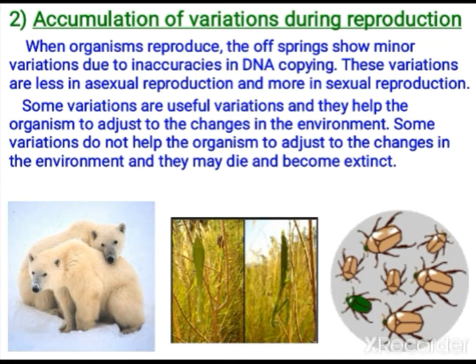It can be favorable or unfavorable, whatever it is. If it has to be inherited, it will be inherited from one generation to another. Actually, the variations are less in asexual reproduction and more in sexual reproduction. Among the variations, some may be useful and some may be harmful. Useful variations will be selected by nature and harmful or useless variations will be deleted.